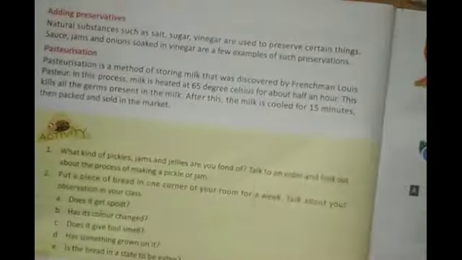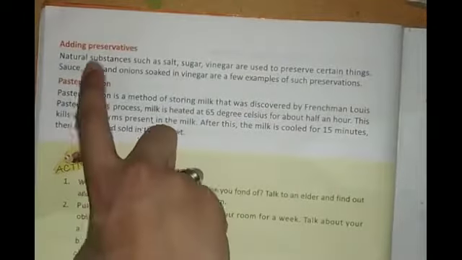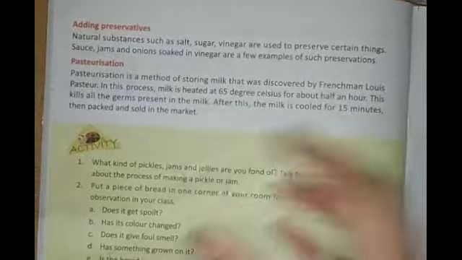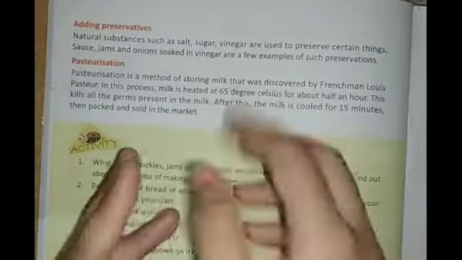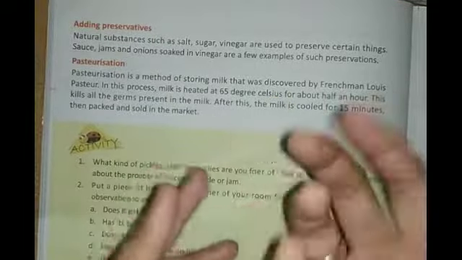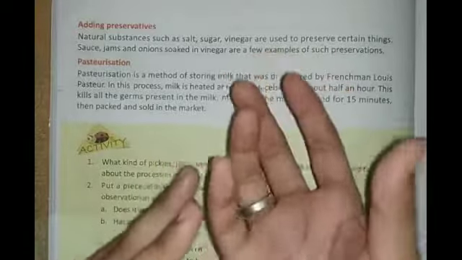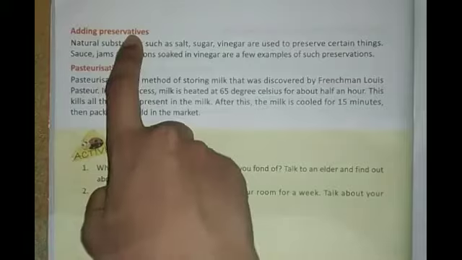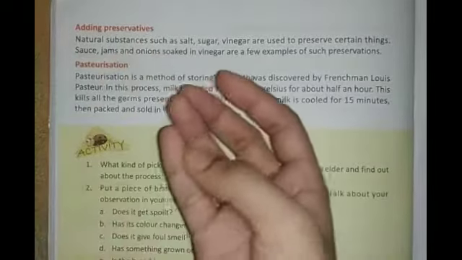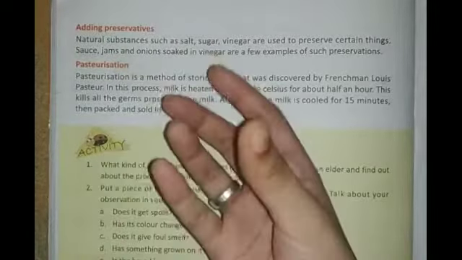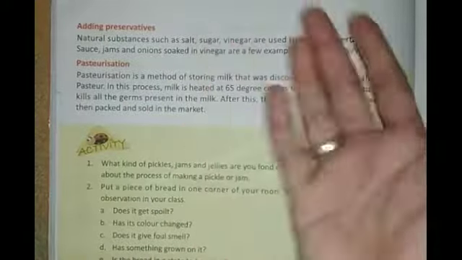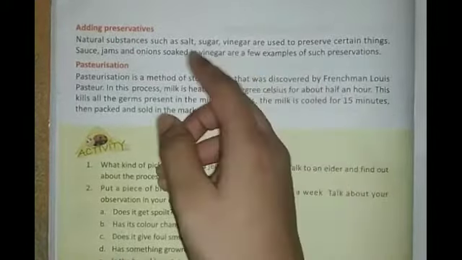Adding preservatives, as I told you just now: sugar, salt, and vinegar are given in the achar. They are mixed, and after that we can eat the achar, and it stays protected for a long time. That is called adding preservatives. Preservatives mean good things like salt, sugar, and vinegar that are added to the food.